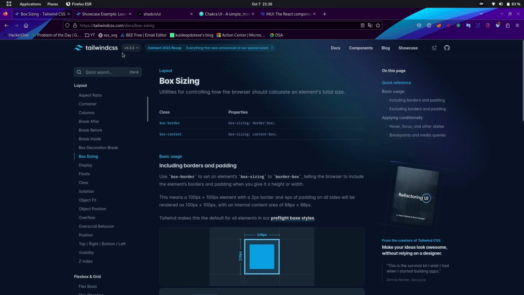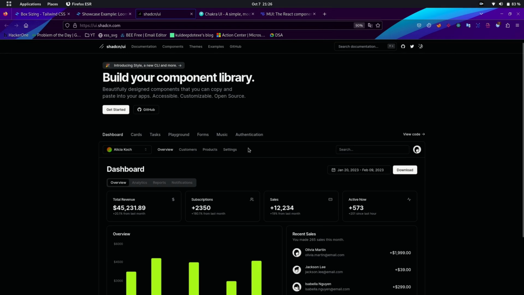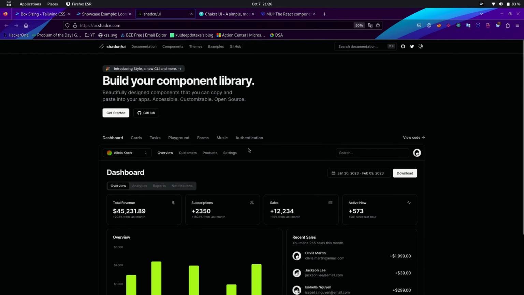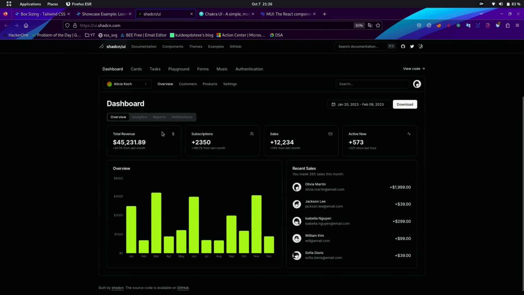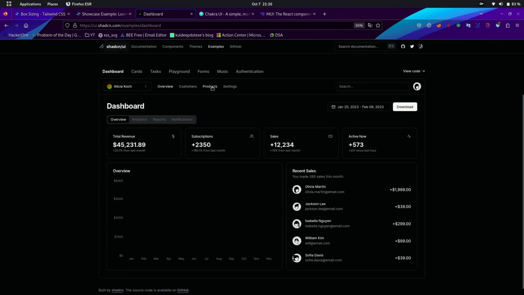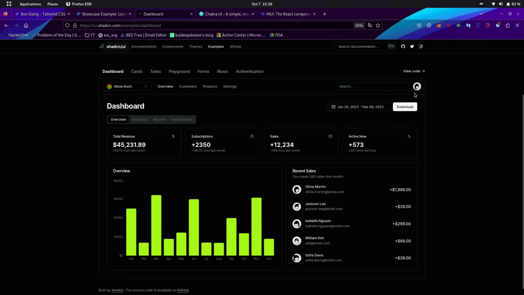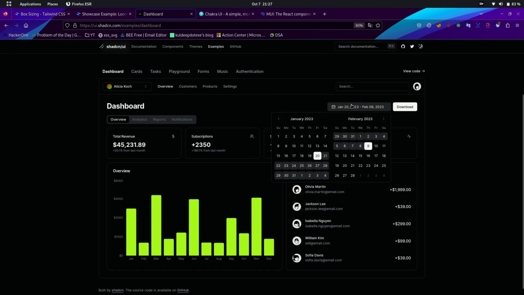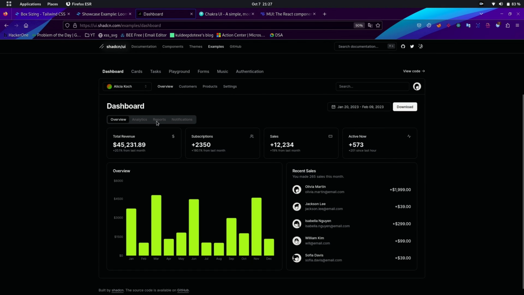Next up is Shadcn UI. Amazing UI library to make your design look clean and modern. Shadcn UI does just that by providing pre-built components. One of the best examples of Shadcn UI is on their home page. The shown dashboard is created by using Shadcn UI. See how it provides amazing and cool-looking components to take your website designs to the next level.